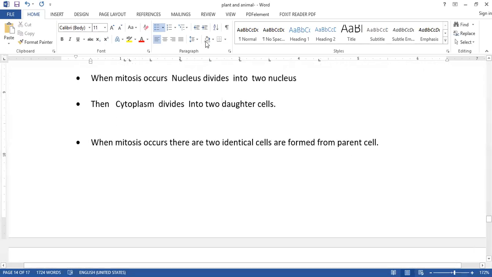Next one: when mitosis occurs, two identical cells are formed. What is an identical cell?